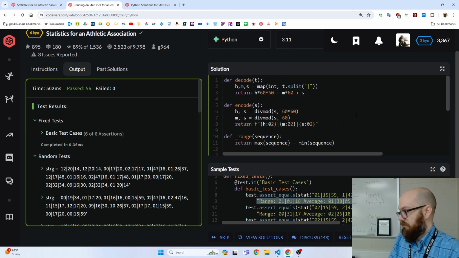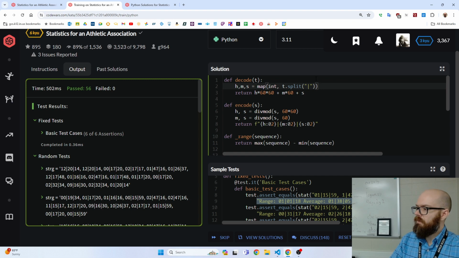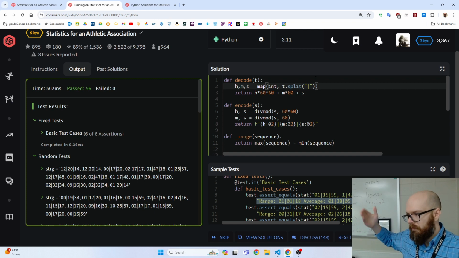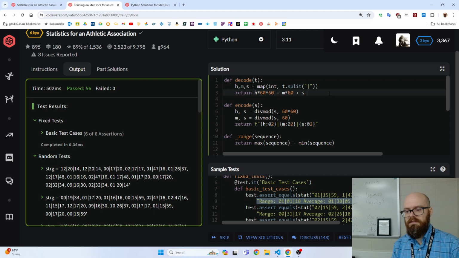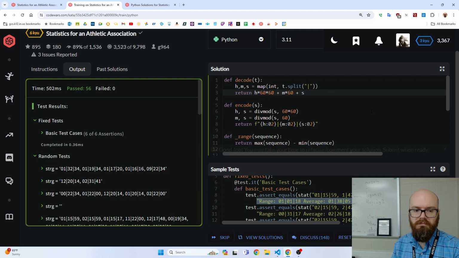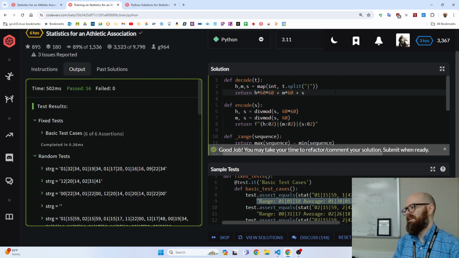So if I hit attempt again, oh, they're passing me, but they still shouldn't, because I know that when I was trying this earlier in class, they got me with this, which is to say, what if we get these vertical pipes with nothing in between? If it's like O2, pipe, pipe, and then 45 seconds, and there's nothing in the minutes, this line would have a problem, because it would say, hey, we can't take the int of empty string. So if I change something, I hit attempt. Oh my gosh, it keeps passing even though it shouldn't be letting me pass.